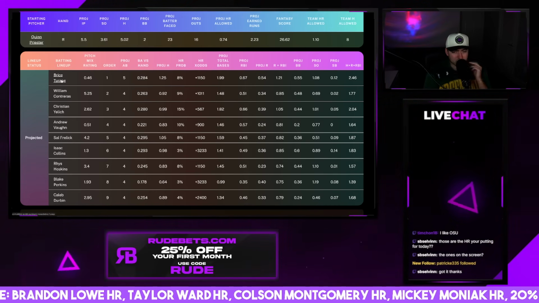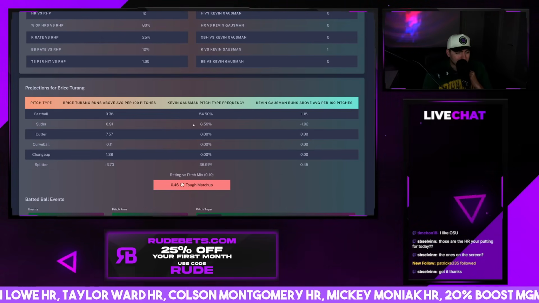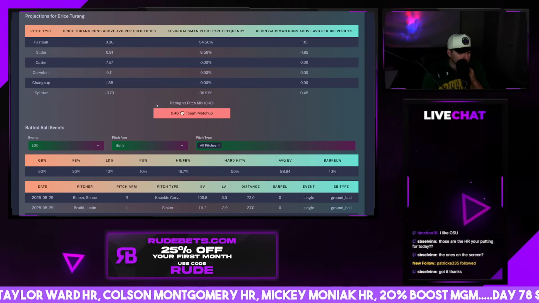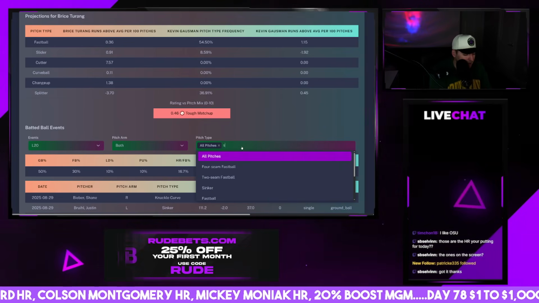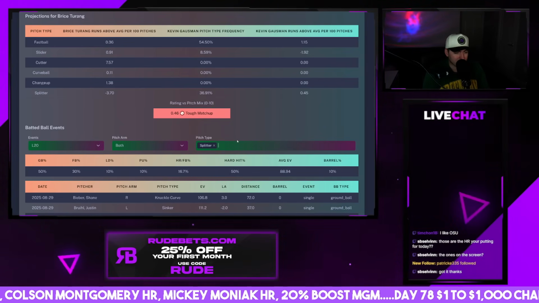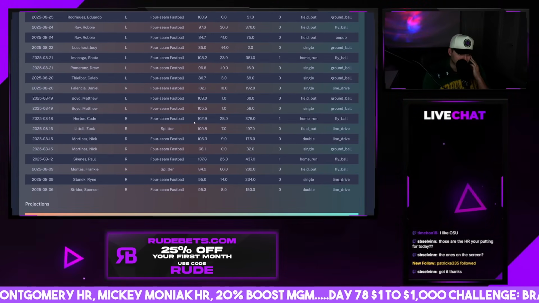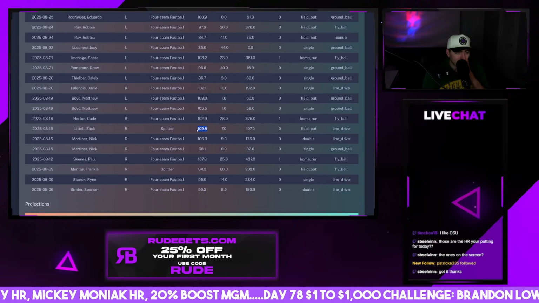Against Gausman, though, these pitch mixes are rough. What does he have that's so nasty? Splitter. Most guys are terrible against a splitter. Most people are bad against a splitter, right? So let's just look at, I guess we need 2 here. We're not going to find much for the splitter, are we? Okay, 109.